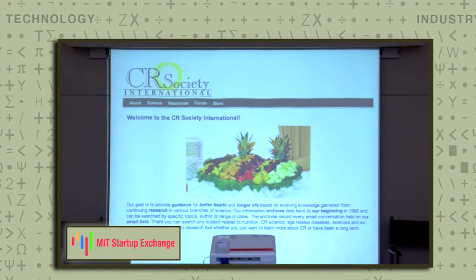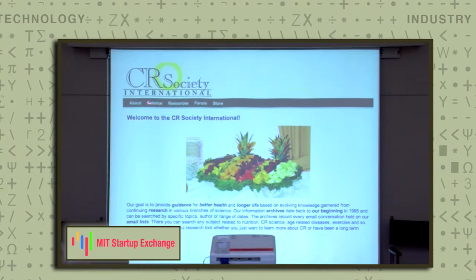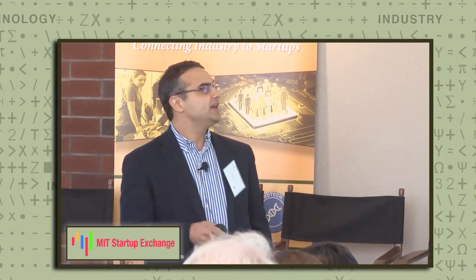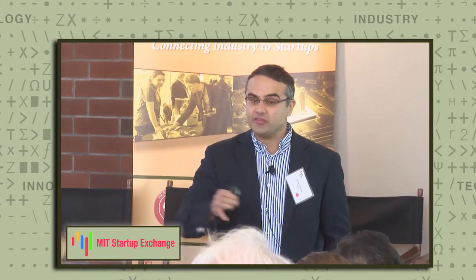For some of you in the audience that might be interested, there's actually a society called the CR Society International, where there are cohorts of humans under a CR-like diet, where they reduce their calorie intake anywhere from 10 to 20%. This website has a lot of interesting information on the types of diets these patients are on, as well as how they're being followed over time.